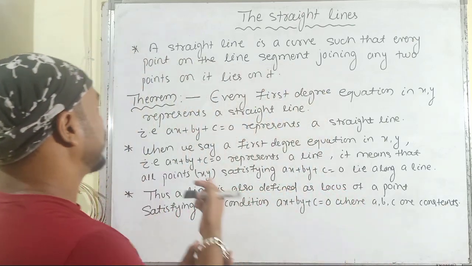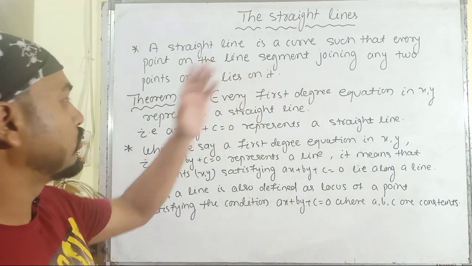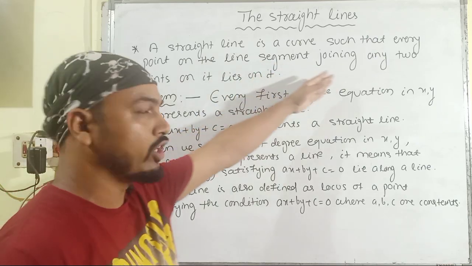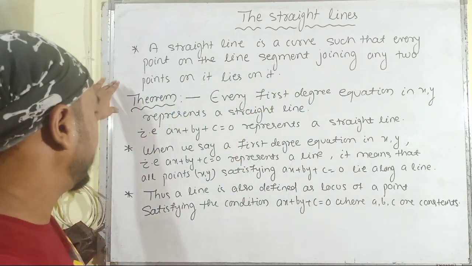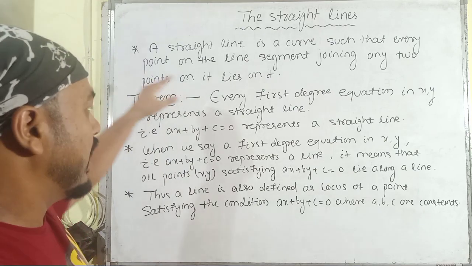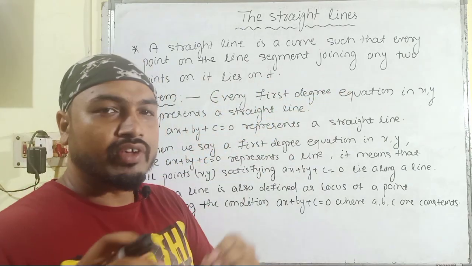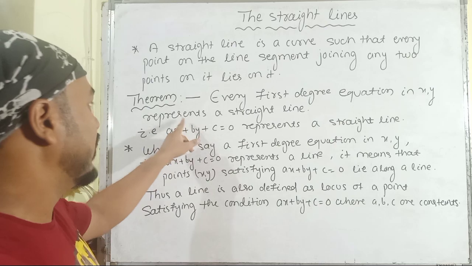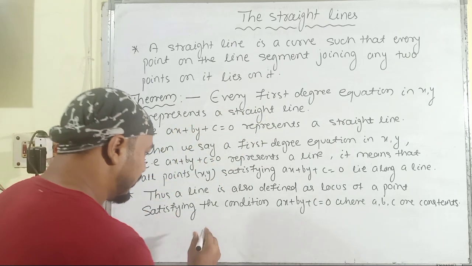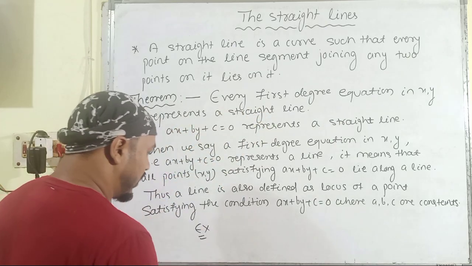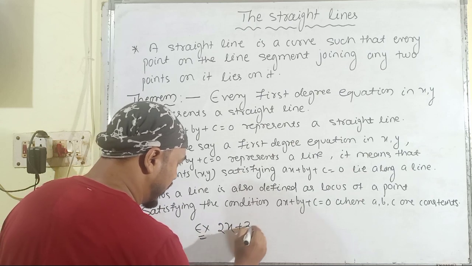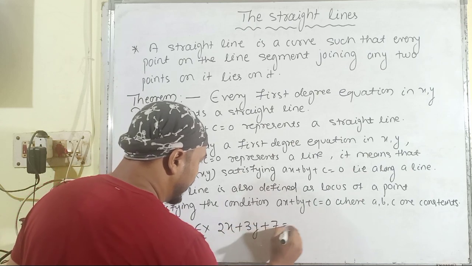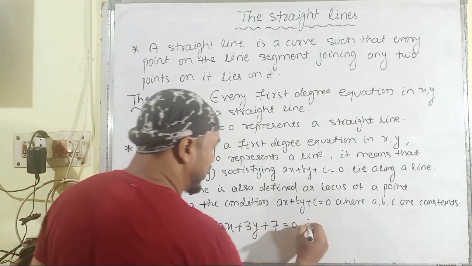So here is the definition of a straight line. A straight line is a curve such that every point on the line segment joining any two points on it lies on it. So basically you can say that every first degree equation in the variables x and y represents a straight line. Suppose I am considering a first degree equation containing the variables x and y, 2x plus 3y plus 7 is equal to 0, it is a straight line.